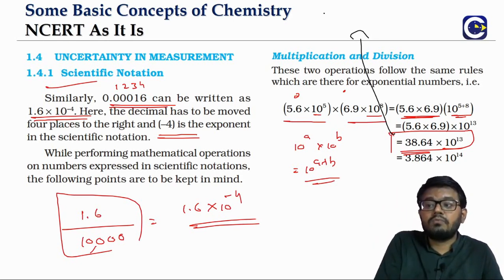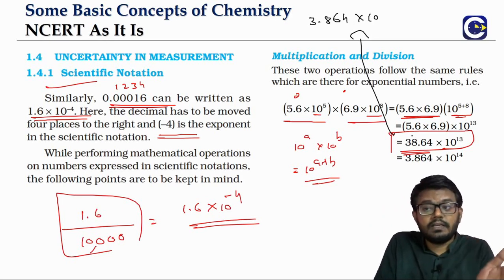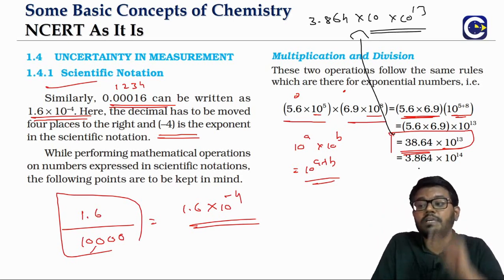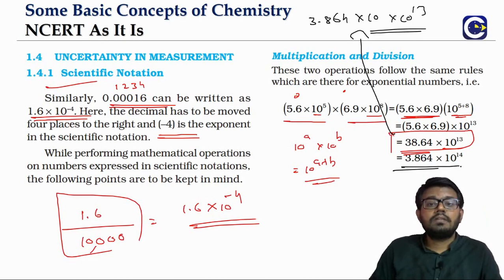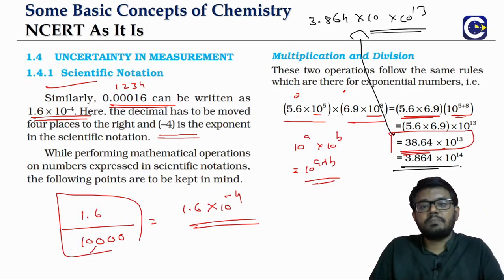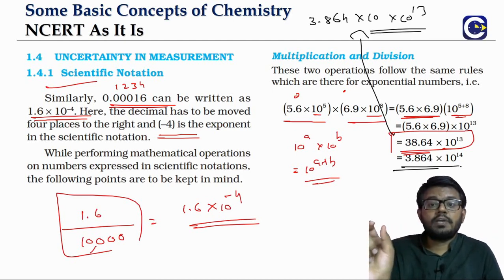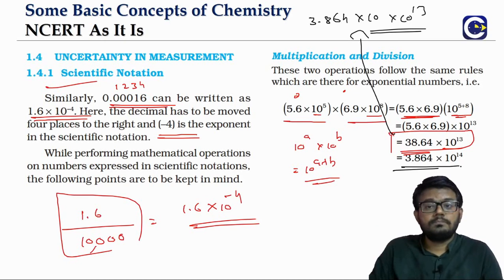So how can you write it? 38.64 can be written as 3.864 × 10. Already there is a 10^13, so in total it becomes 10^14. So look at this: 3.864 × 10^14. What we have to do is simply multiply the number part, simplify the exponent using the exponent rule, and then check the final number once to see whether it is in scientific notation or not. If it is not, we have to bring it back.